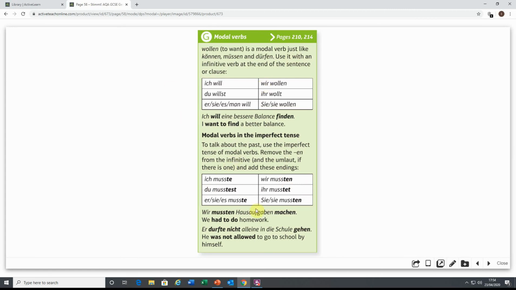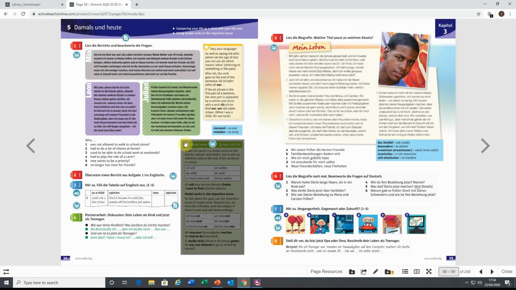Here's an example in the imperfect tense in the past, with another couple of examples which may look a bit familiar. But of course, also do look at the PowerPoint presentation at the beginning of this video to help guide you through these different forms of these modal verbs and to make some notes on those as well.